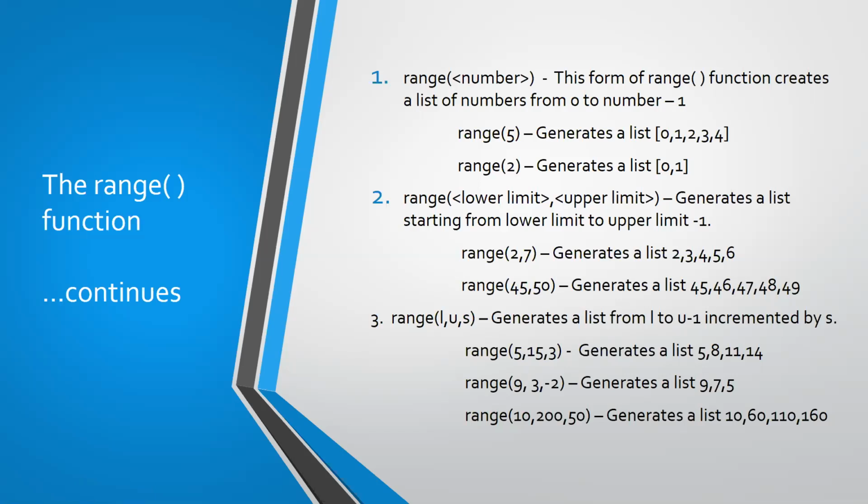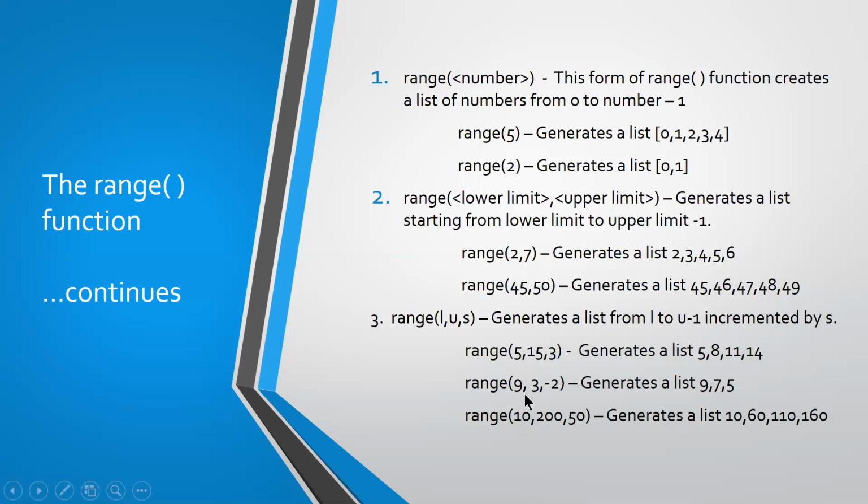So 5 plus 3 is 8, 8 plus 3 is 11, 11 plus 3 is 14. Up to that, 15 you cannot have. Before that number, whatever you have, till that number it will generate. So what will happen if you give a range of numbers? In decreasing order also, you will be able to generate the list.